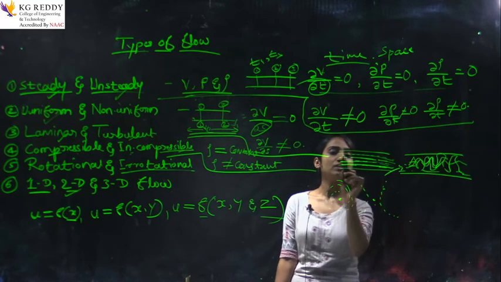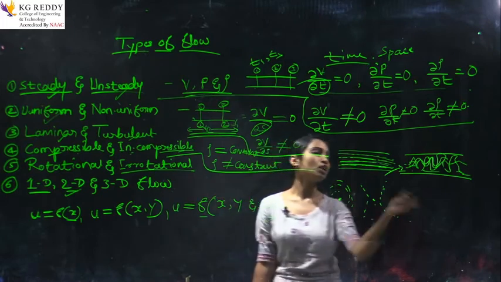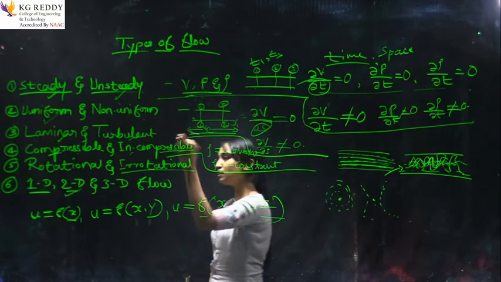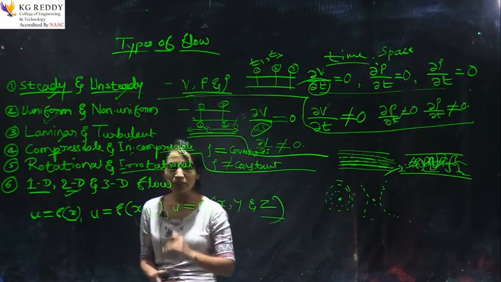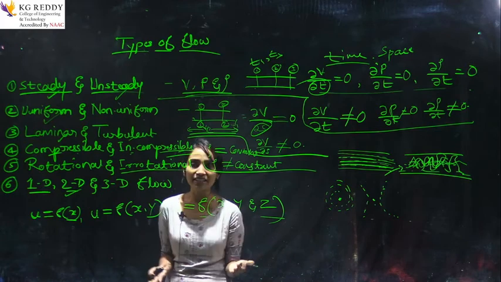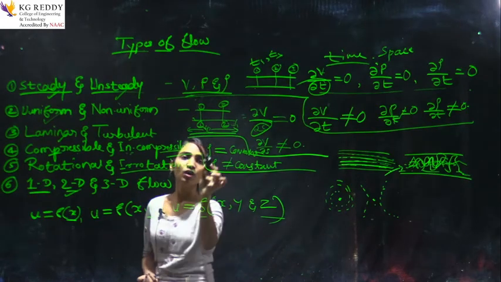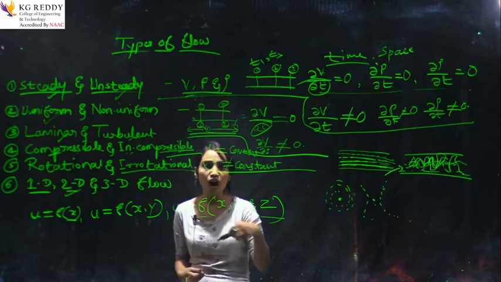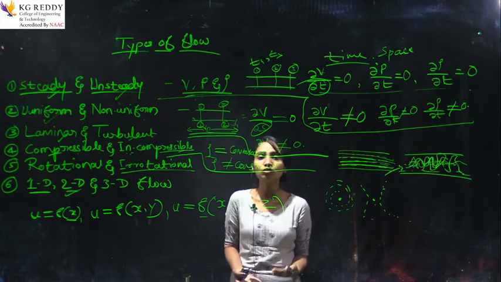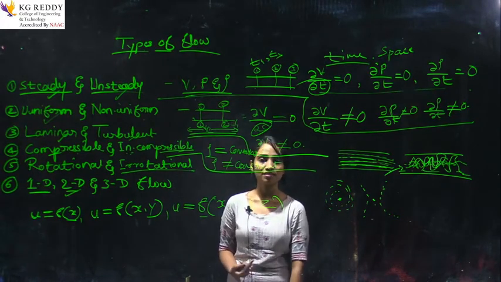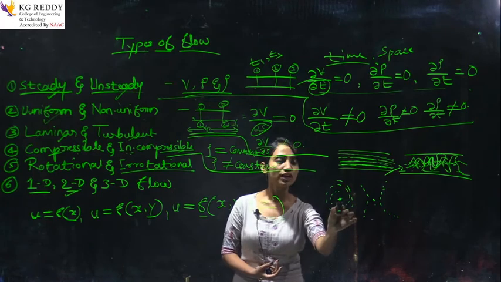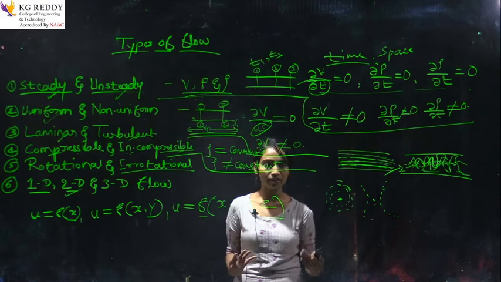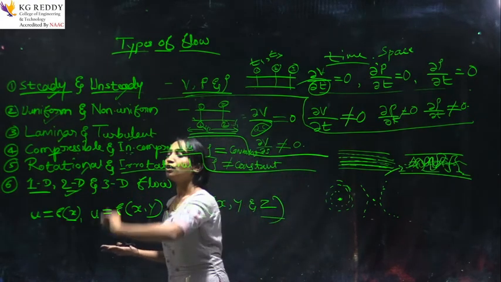Here the streamlines are parallel, so it is laminar. And in turbulent, the streamlines are very zigzag. The molecules are moving in a zigzag way, so it is called turbulent. Compressible and incompressible: it means whether the density is the same, so it is with respect to density. Rotational and irrotational: how you deal with rotation with respect to the axis, the center of the axis. If the fluid rotates with respect to its own axis, then we call it rotational.